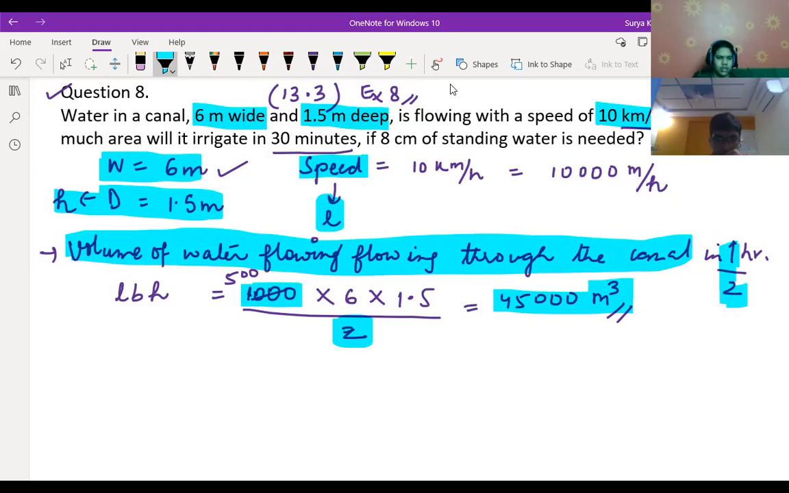Rasool, is it clear? Yes, sir. Hemant, are you getting it? Yes, sir.